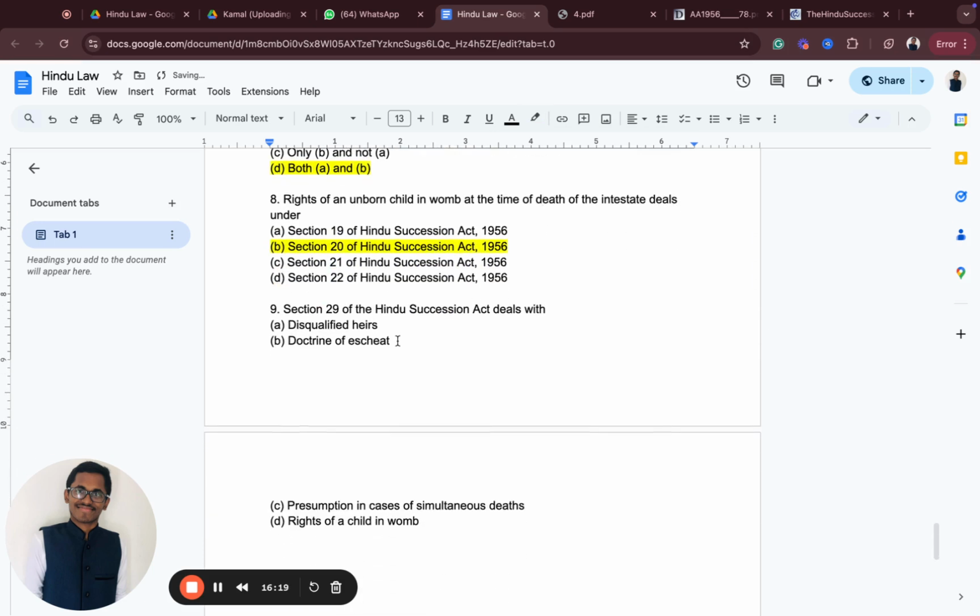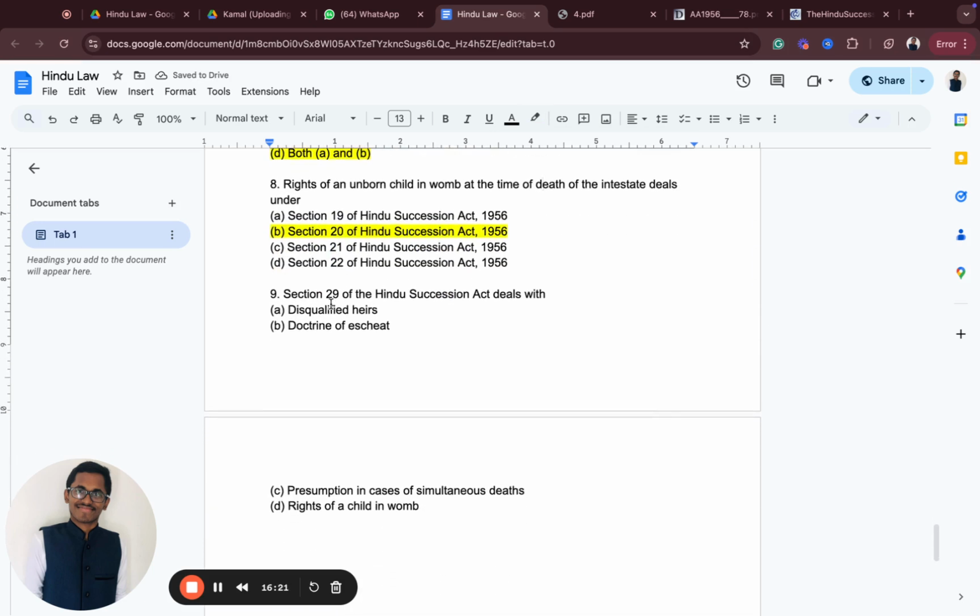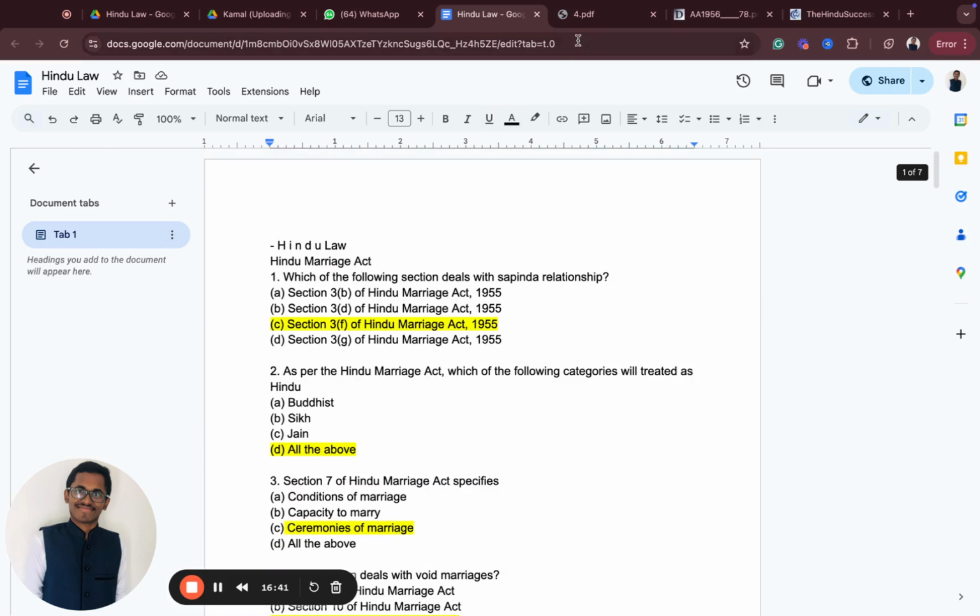Section 29 of the Hindu Succession Act deals with what? It's actually the doctrine of escheat. It's very important, I'll tell you what this is. For example, if I'm a Hindu male and I die, and there are no heirs for my particular property, it will go to the government. That is called the doctrine of escheat. So I hope all of you are very clear. You will easily get these 5 markers.